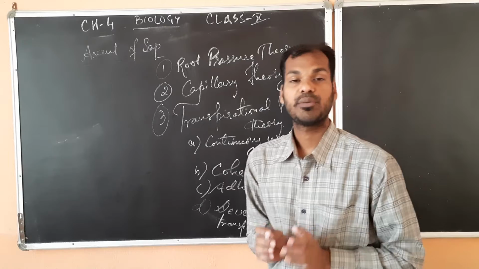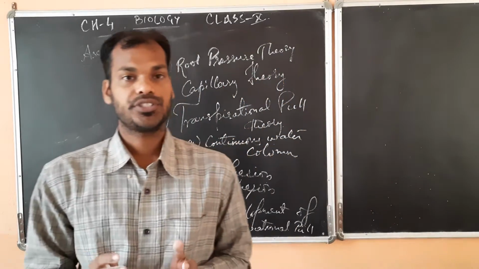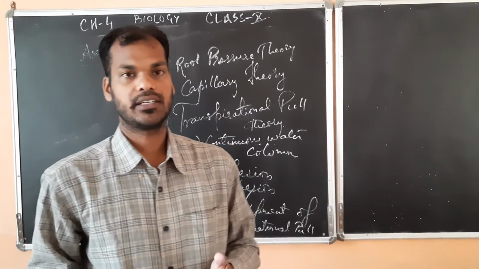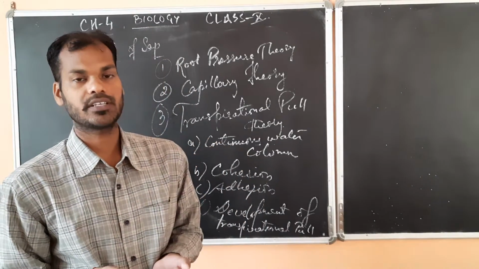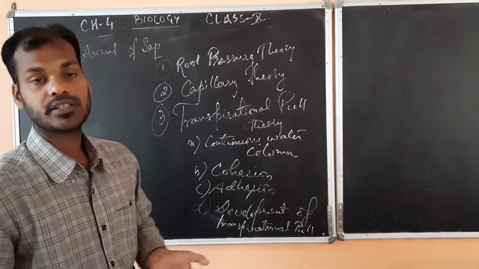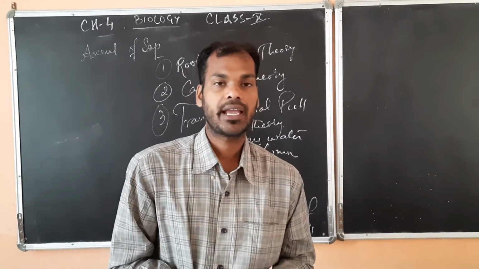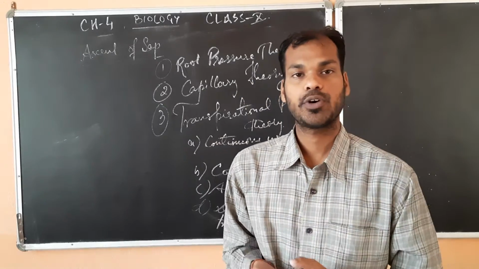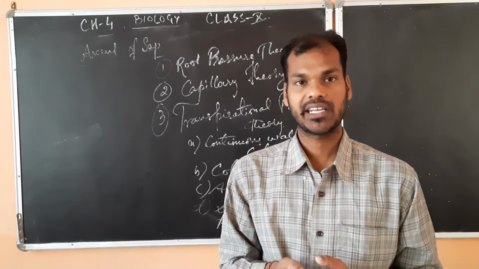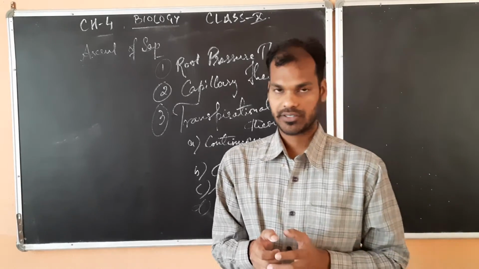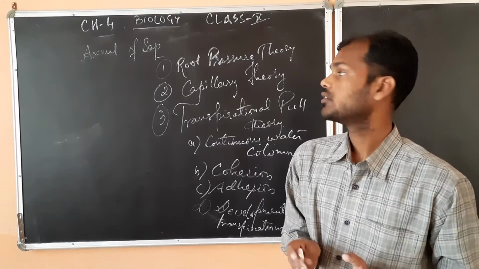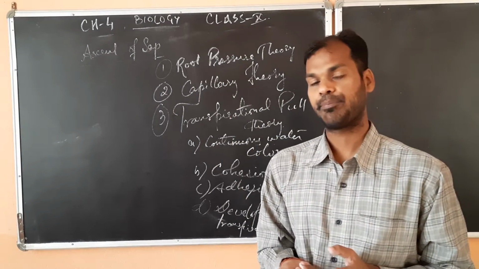Now, coming on to the theories which describe the ascent of sap in different plants. The first and foremost theory is the root pressure theory. According to this theory, the root pressure created in the root hairs is the only thing responsible for the ascent of sap.